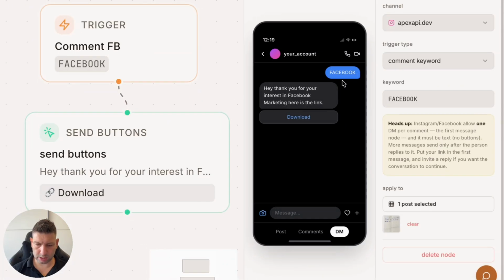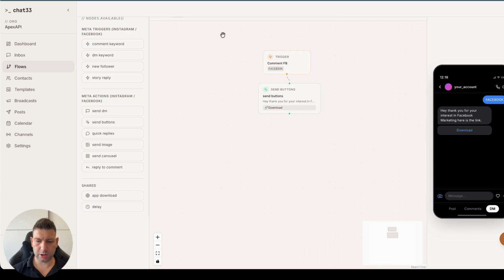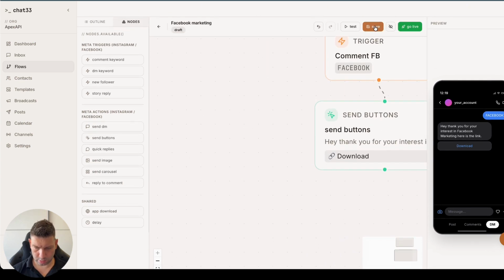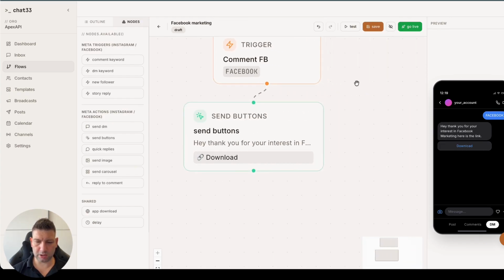And once everything is done, you can see. So if somebody comments Facebook, he's going to receive, hey, thank you for your interest in Facebook marketing. Here's the link. And once they click, they will go to the website. And the only thing left for us now to do is to go into save and click go live. So I won't be pushing it live yet. I will be pushing it a bit later once I activate it, but that's the whole step. And once somebody comments Facebook, they will receive a link.